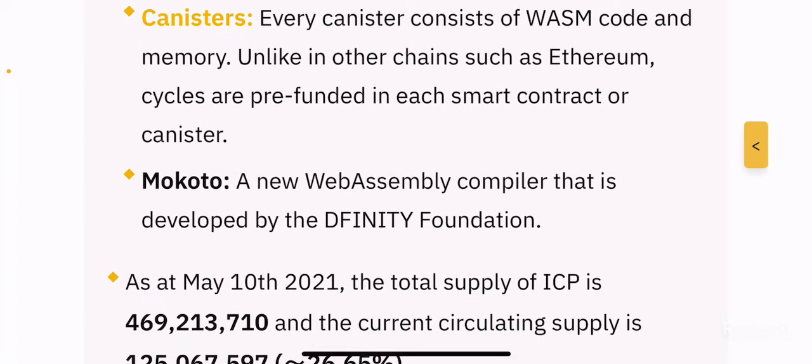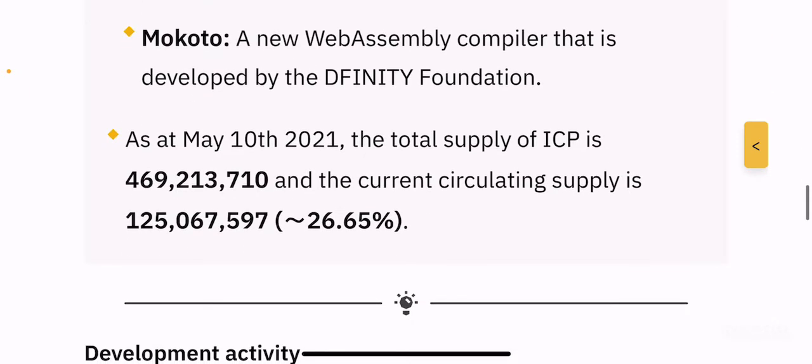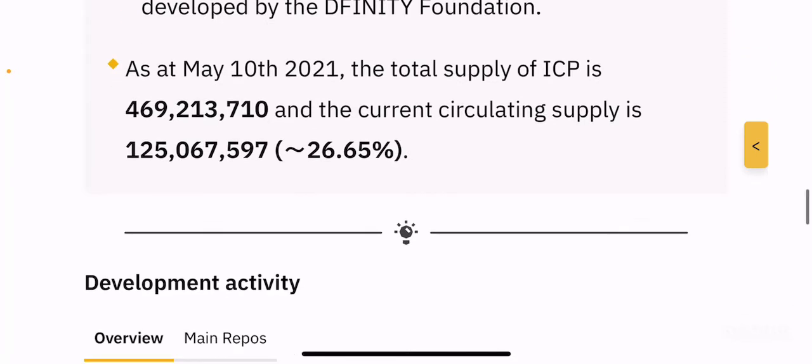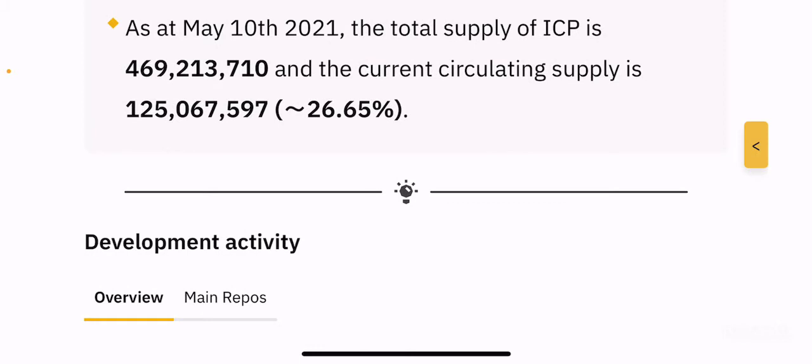Canisters, every canister consists of WASM code and memory. Unlike in other chains such as Ethereum, cycles are pre-funded in each smart contract or canister. So again, going a little bit more in detail, but let's not go into that detail as they mentioned here. They're basically functioning in a different way through systems called canisters, which is a unique code that provides the memory for the ecosystem, right? Motoko, a new WebAssembly compiler that is developed by the DFINITY Foundation. Again, additional information which is not necessarily going to be relevant for everyone.